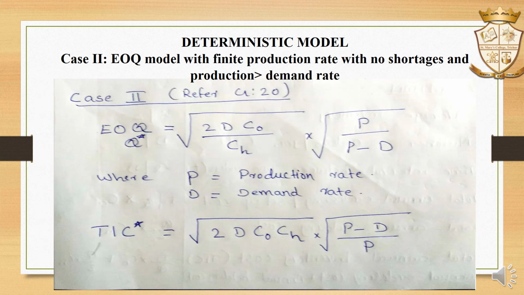Then case 2, EOQ model with a finite production rate with no shortages and a production rate that is greater than demand rate. In this case, there are a little bit of changes in the equation. EOQ Q star is equal to root of 2D C0 divided by CH into root of P divided by P minus D. Here P is the production rate and D is the demand rate. Both P and D are mentioned in the problem. TIC star is equal to root of 2D C0 into CH into root of P minus D divided by P.